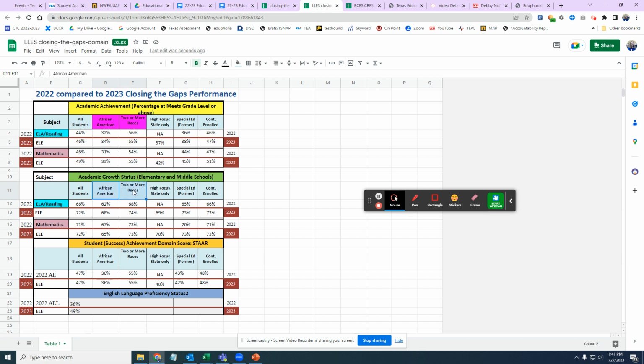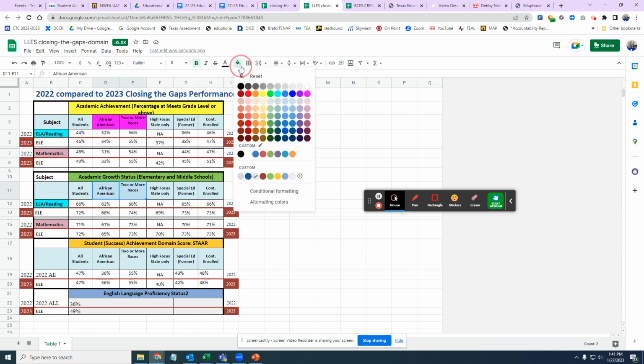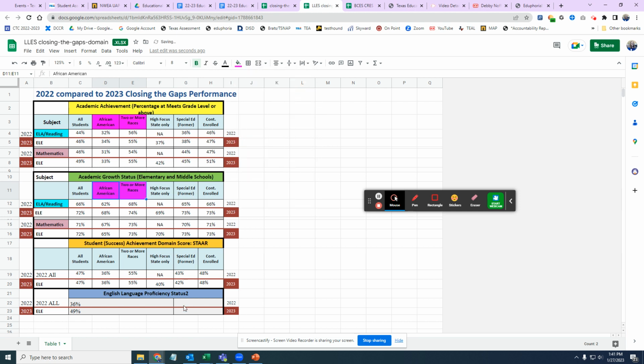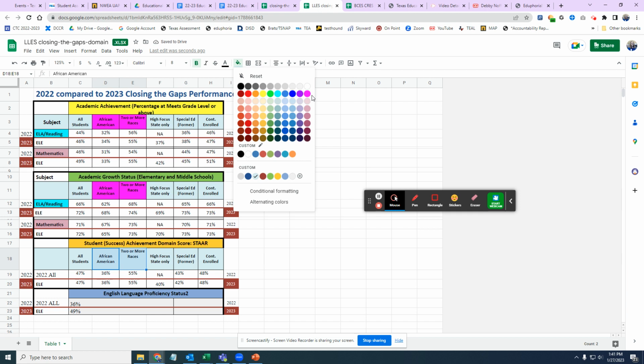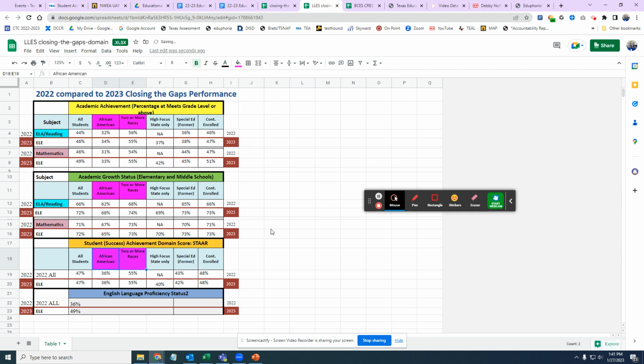Okay, so look at those categories, and this has bothered me that I didn't highlight it. Okay, these are your two lowest student groups from 2022. For our student success, this is that one in which we put all of our math and all of our reading into one big pot, and we get 1/3 of a point for approaches, we get 2/3 of a point for meets, and we get 1 point for masters.